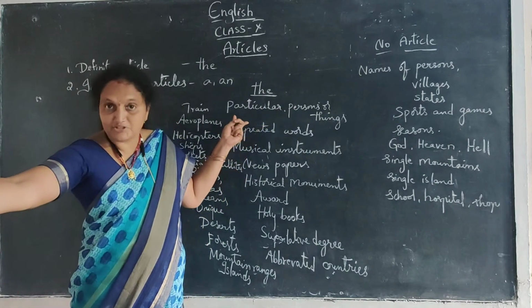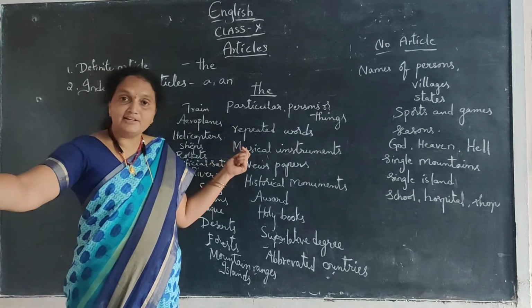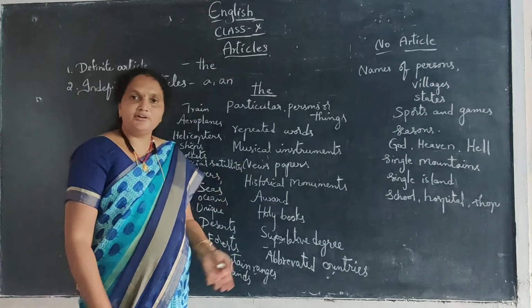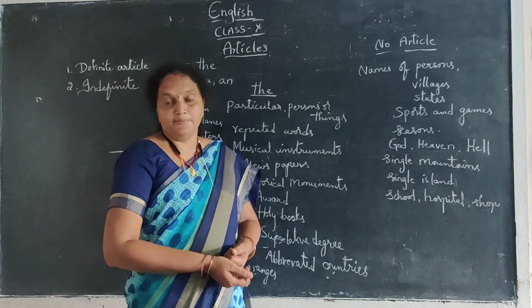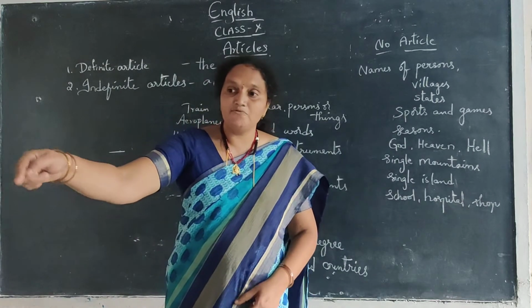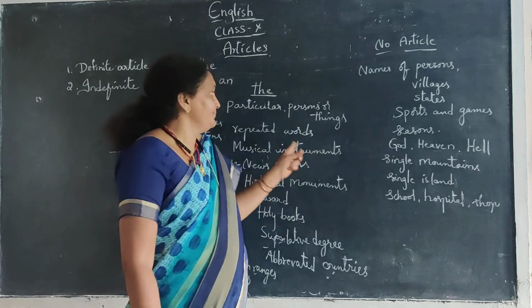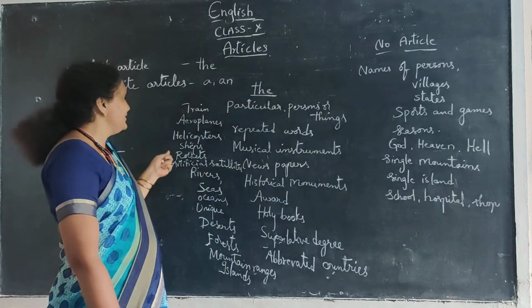In the first bench. In this bench. Also in such a way, particularly this book, particular book, the book. Or else we can say any book. If any other book means we can say a book. But if particularly I want to take the particular book, I have to use the. So that is the particular thing or particular person.